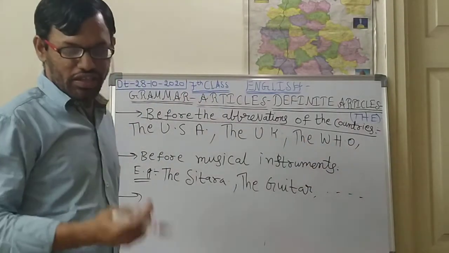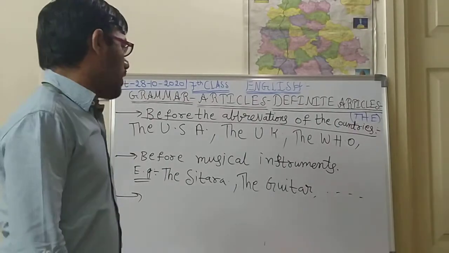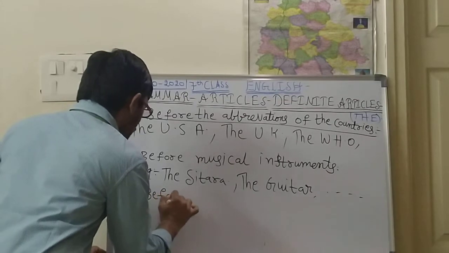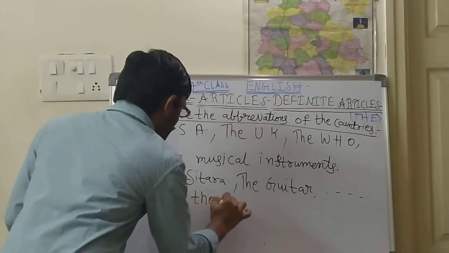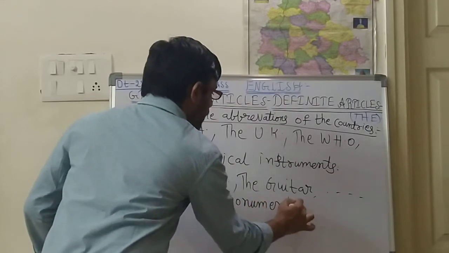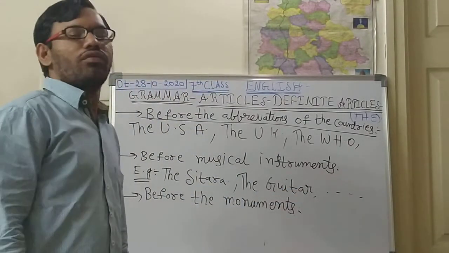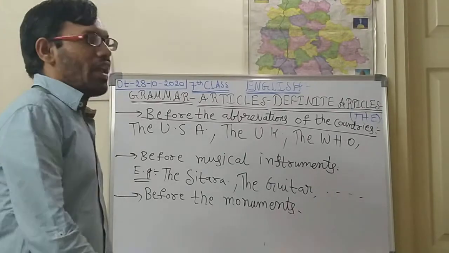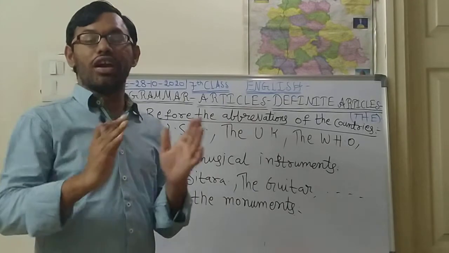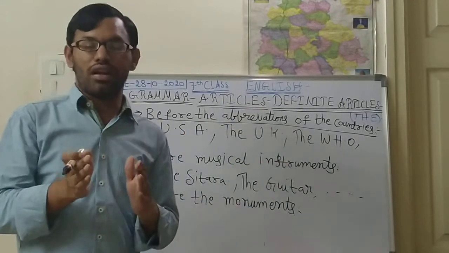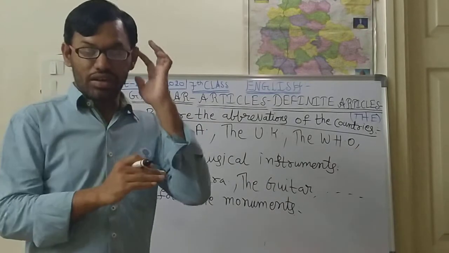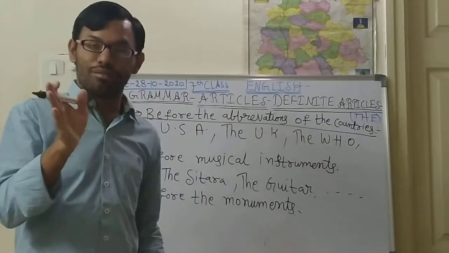Next, we use "the" before the names of monuments. Monuments means very beautiful, attractive places, like the Taj Mahal, the Ellora Caves, the Red Fort, the Qutub Minar, the Charminar, the White House, the Rashtrapati Bhavan.